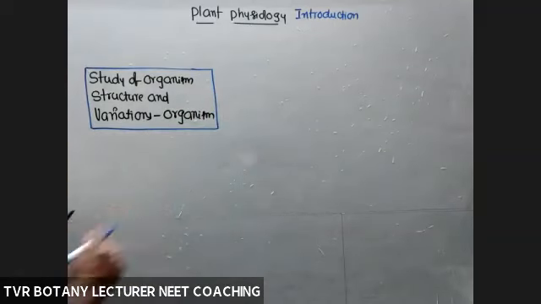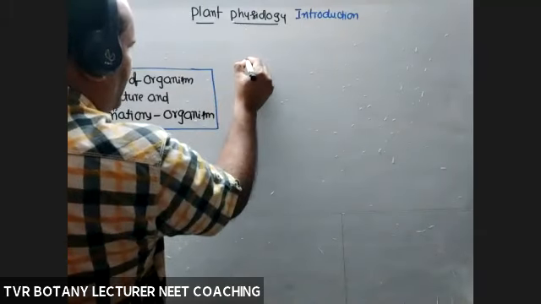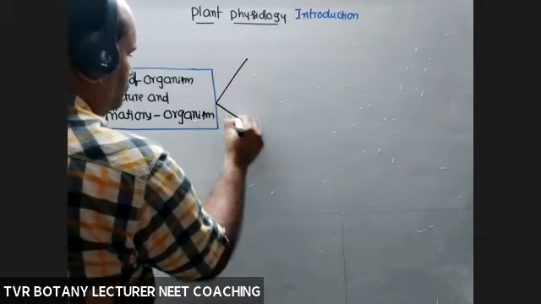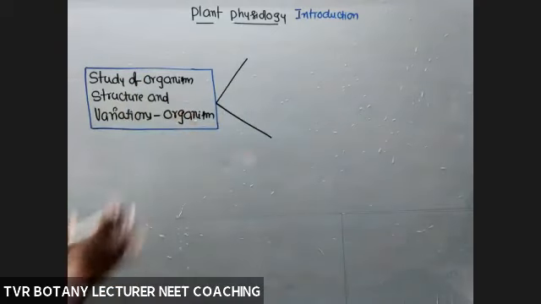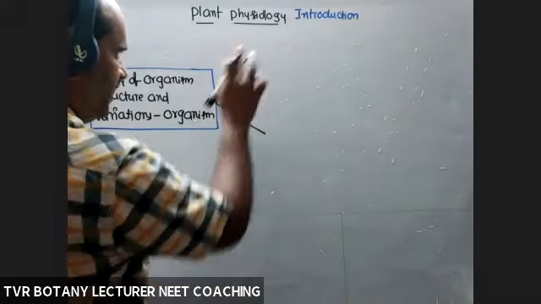So this way of study resulted in two aspects, two perspectives, irreconcilable, means quite opposite to each other. One at an organism level. What is the first one?